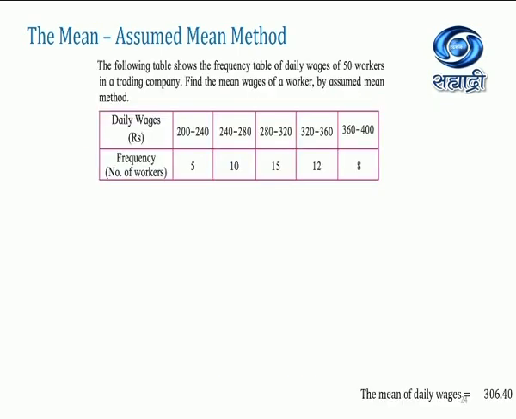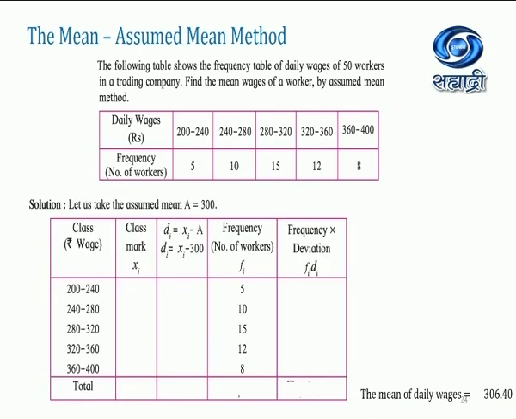So, an example of how to find the assumed mean method: they have given daily wages in rupees and the frequency of the workers. So again we need 5 vertical columns. First will be class, second will be class mark, third will be deviation. We need to find the deviation after assuming the mean, then we will get deviation, frequency, number of workers, and the frequency into deviation.